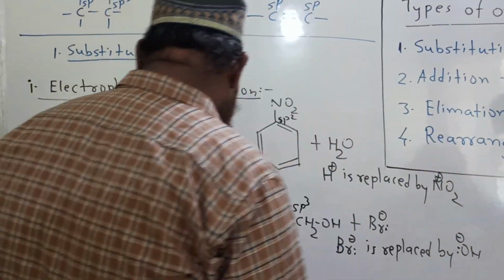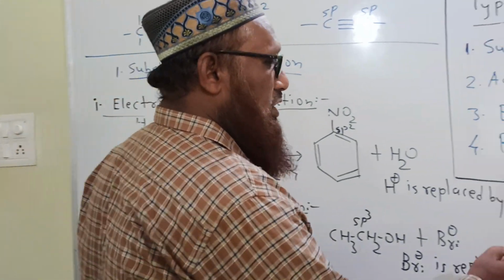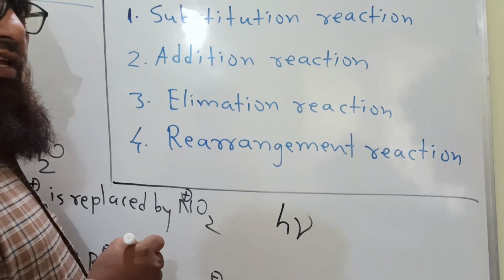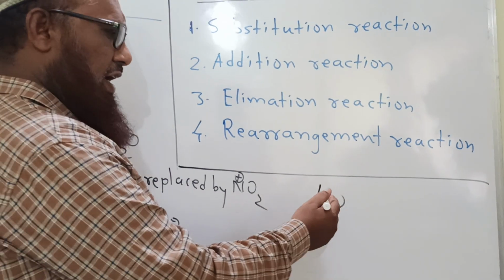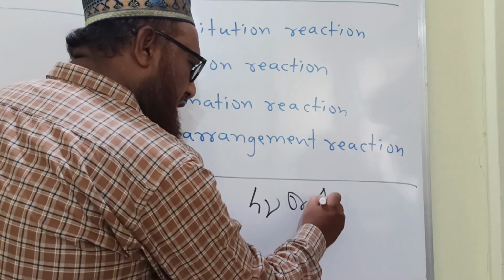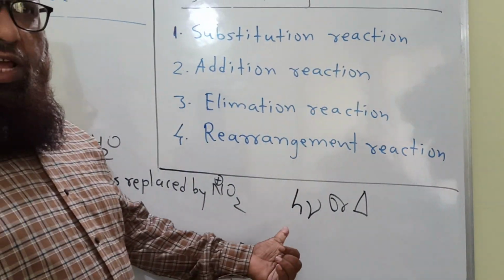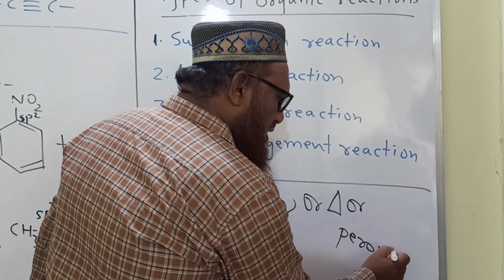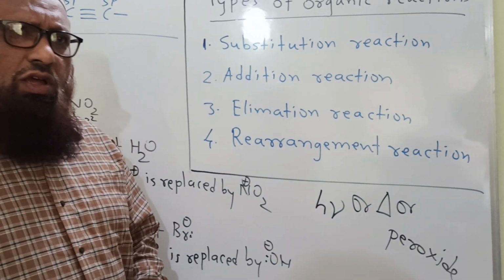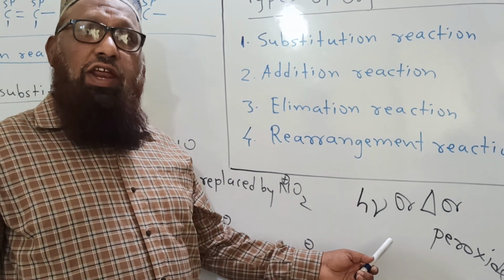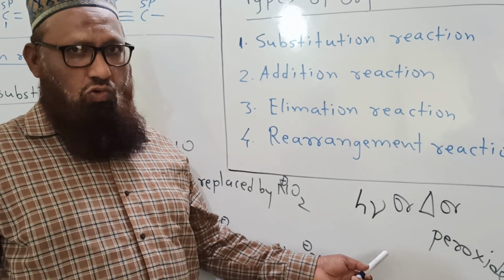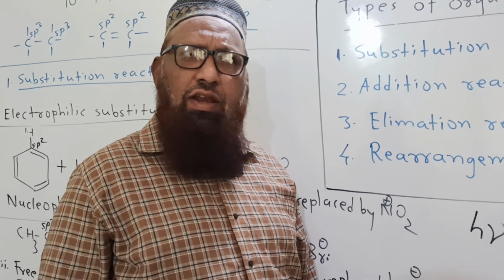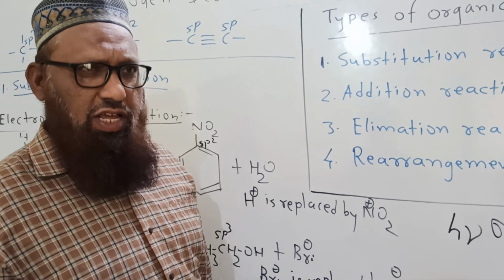Free radical substitution reactions are carried out photochemically, that is in presence of light, or as a thermal reaction at high temperature, or in presence of peroxide. These are the three conditions by which free radical reactions are carried out.